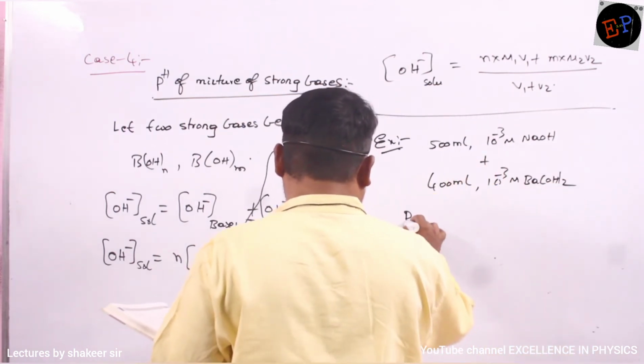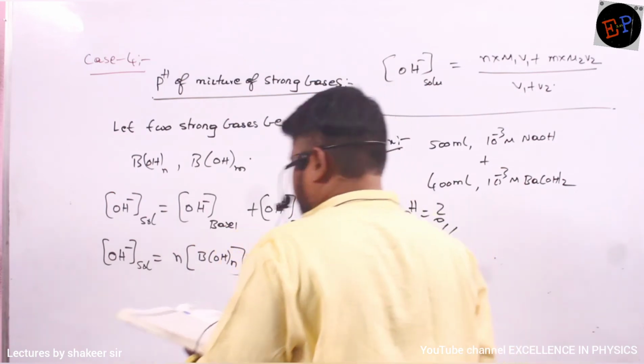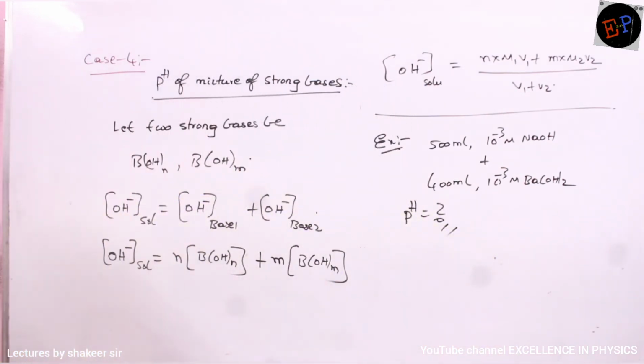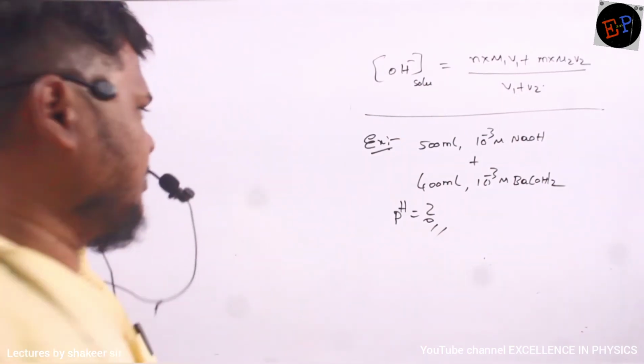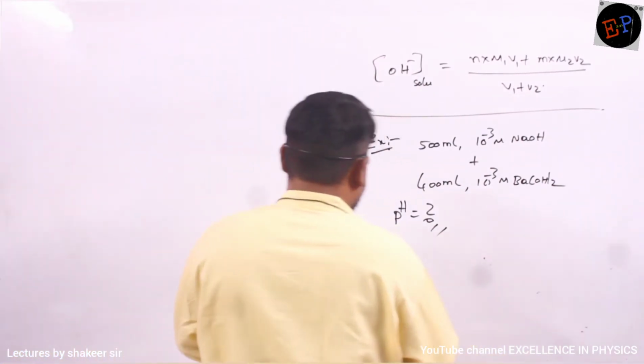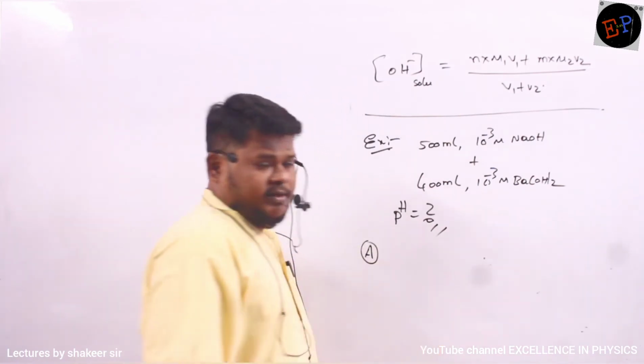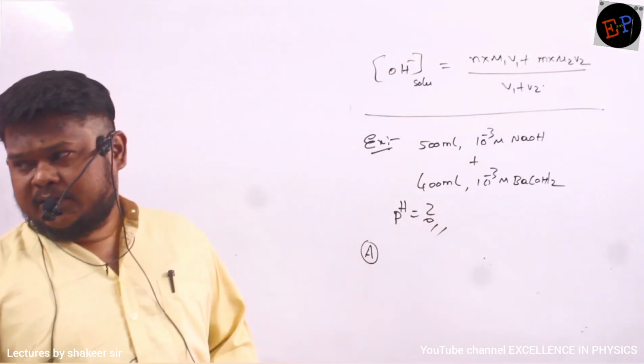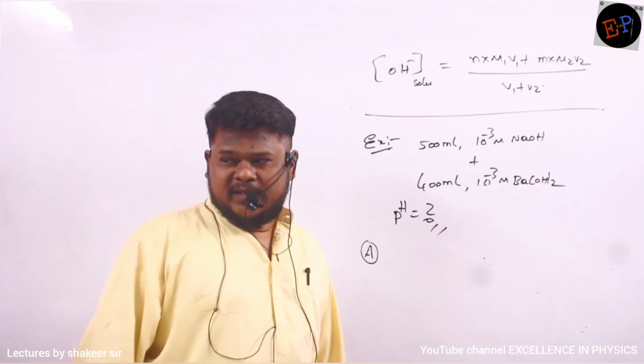So calculate the pH of this particular mixture. Come on. Anybody got the answer? 13 by 9 into 10 power minus 3. pH value? pH is what is required.